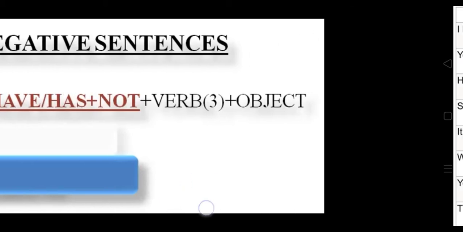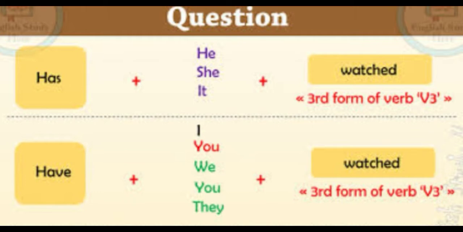Okay, let's have a look at the question sentences, or you can say interrogative sentences. In interrogative sentences, class, you have to use a helping verb, or auxiliary verb, in the beginning. For example, has he watched the movie? Has she watched the movie? Has it watched? Then come to have I watched the movie? Have you watched the movie? Have we watched the movie? Or have they watched the movie?